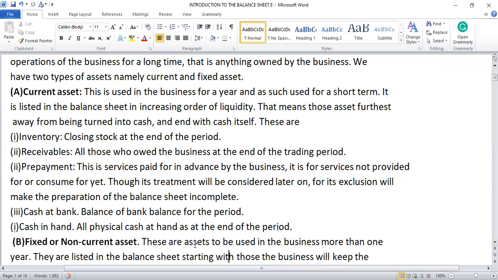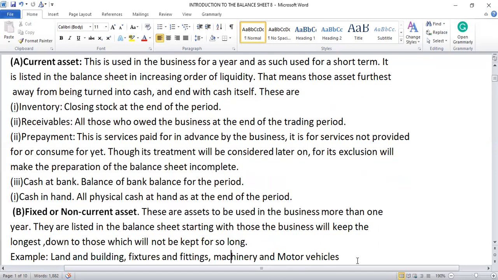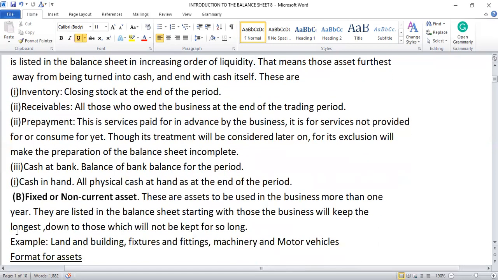Okay, B, fixed assets, or non-current assets. What are they? These are assets to be used in the business for more than 1 year. They are listed in the balance sheet, starting with those the business will keep the longest, down to those which will not be kept for so long. So they are the assets that the business is going to use in its operations for a long time, and they are presented in the balance sheet with those kept for a long time first, followed by those kept for a short time.